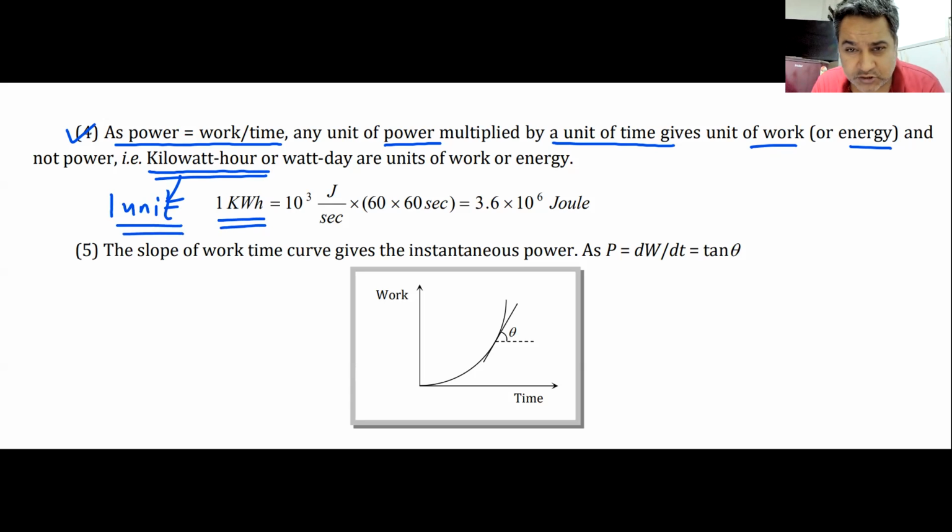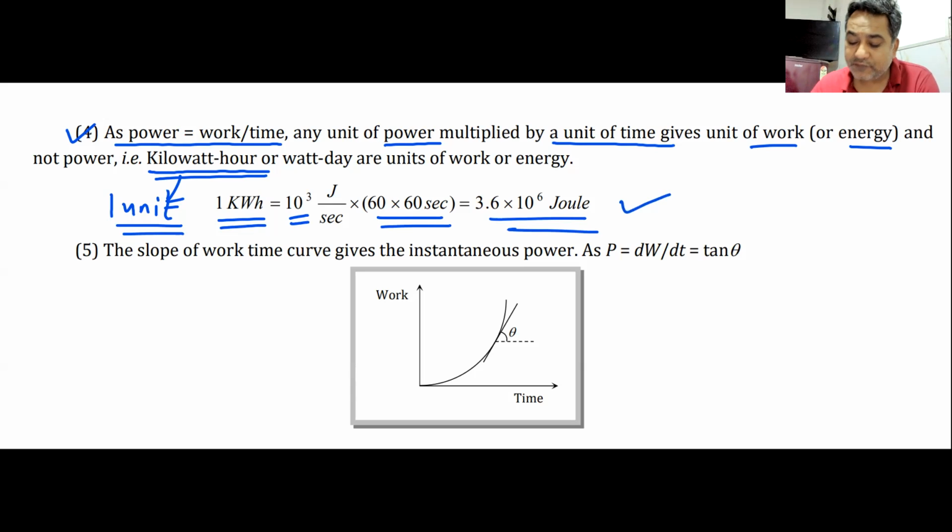This one commercial unit of electricity is 1 kilowatt hour. That is why it is important for us to know what is 1 kilowatt hour. 1 kilowatt hour is 1 kilowatt power used for 1 hour. 1 kilowatt of power is 10^3 watt used for 1 hour. 1 hour is 3600 seconds, and therefore your 1 kilowatt hour, which is one commercial unit, is equal to 3.6 × 10^6 joules.